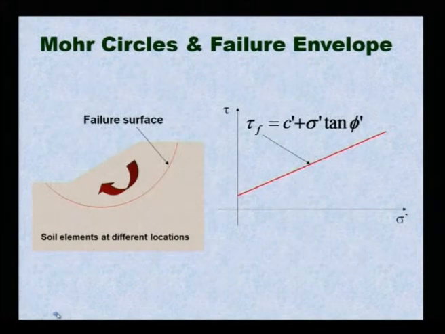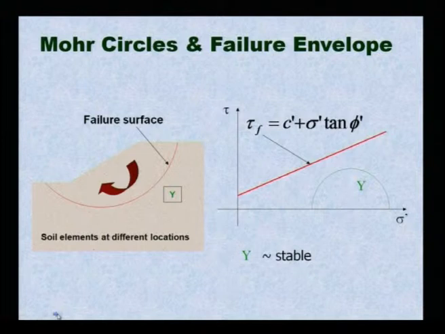Now, if I draw a failure surface here, for a soil element at a different location, is this failure surface stable? The answer is yes, because it has not touched the failure envelope, tau is equal to C plus sigma tan phi, that is why it is stable.